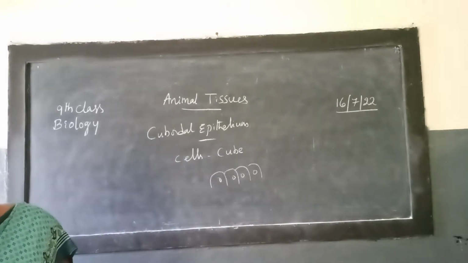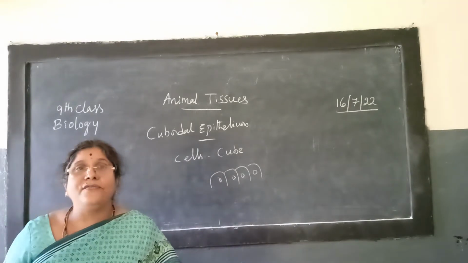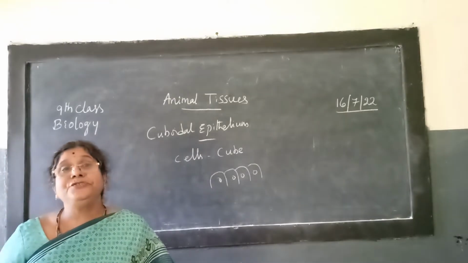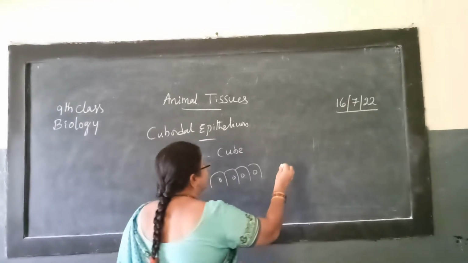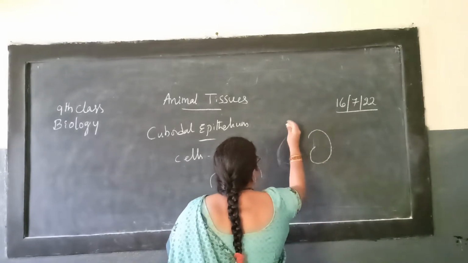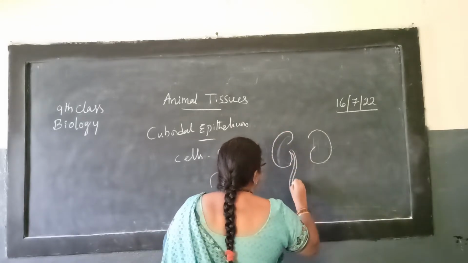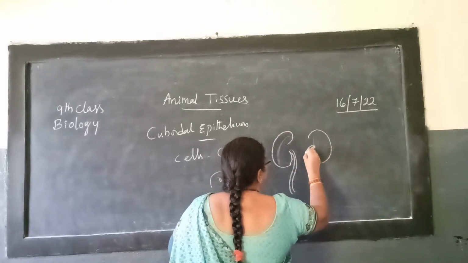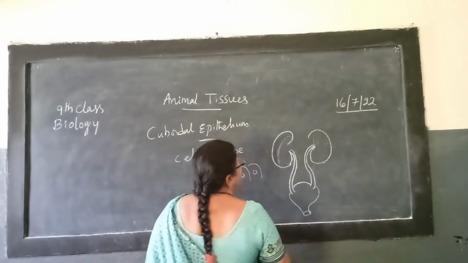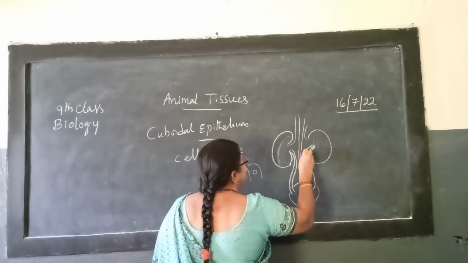These cells are present in the lining of organs like kidney tubules. What are kidney tubules? If we observe the kidneys, here we can observe the blood vessels.